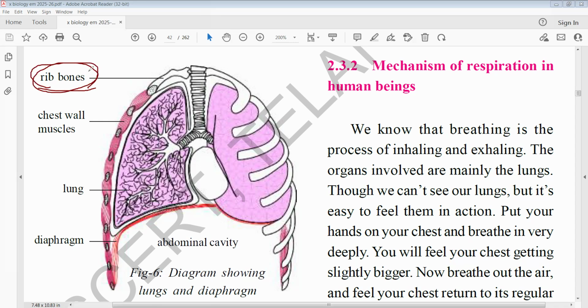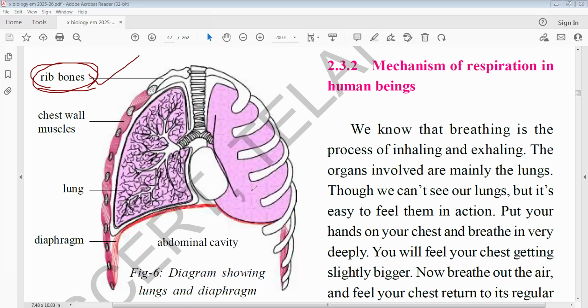The question is: which part plays a major role during respiration in males and females?